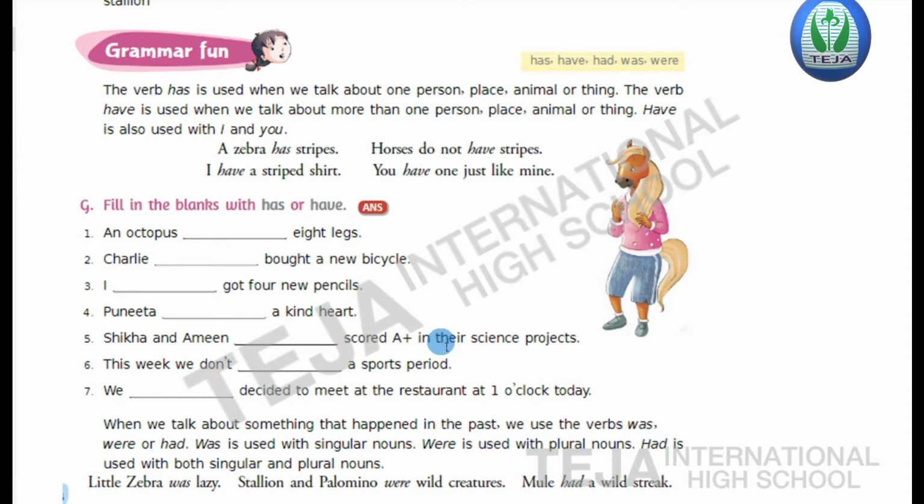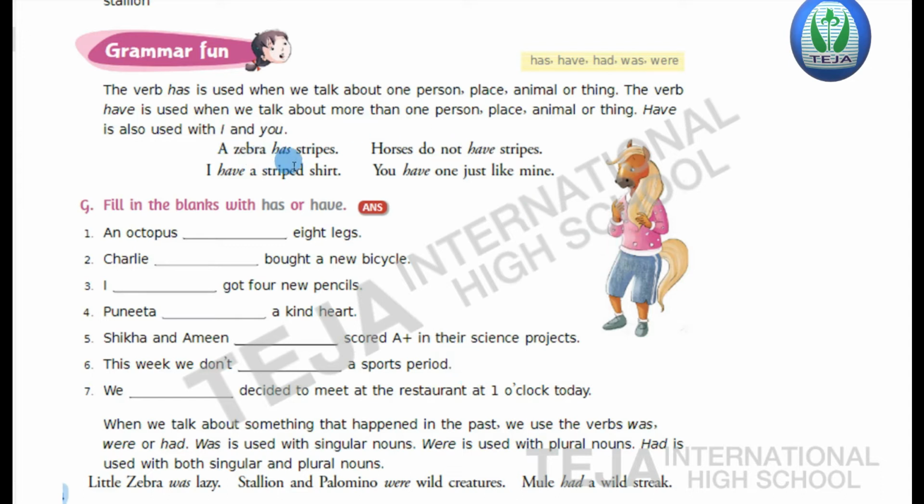Whereas for the plural form, that is when we talk about more than one person, place, animal, or thing, we use the word have. In the same way, the word have is used along with I and you, like I have, you have. Okay, now let us see the examples here.